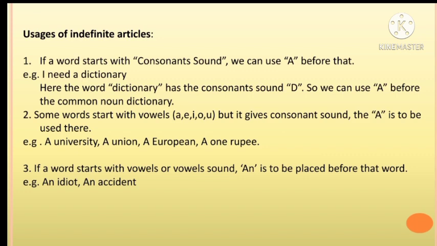Z, B, T, G and H are all consonants. So, consonants are all the non-vowel sounds. Example: I need a dictionary. Here, the word dictionary has a consonant sound D. So, we can use a before the common noun dictionary.